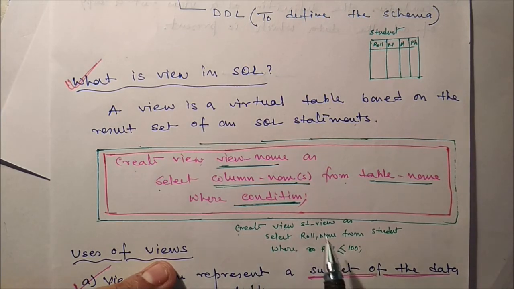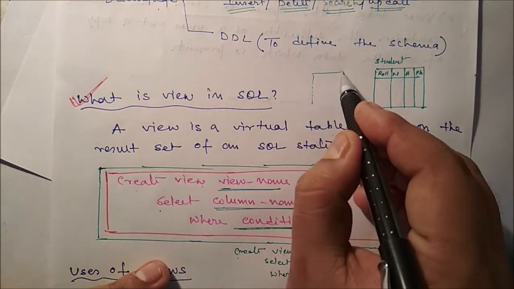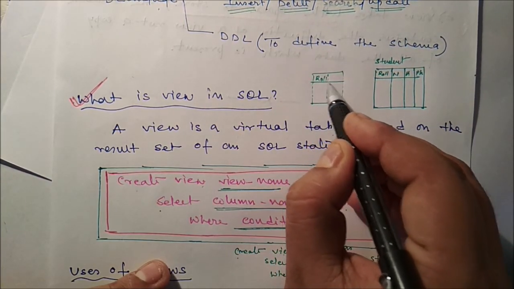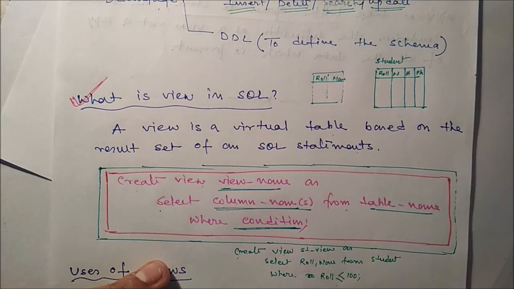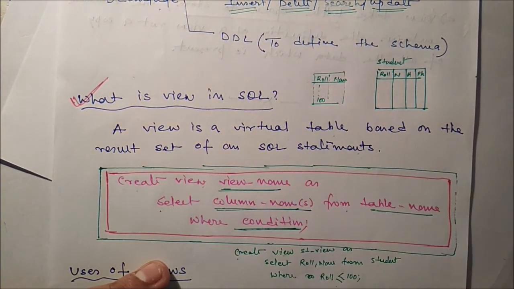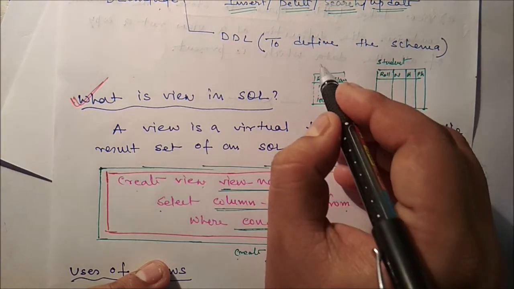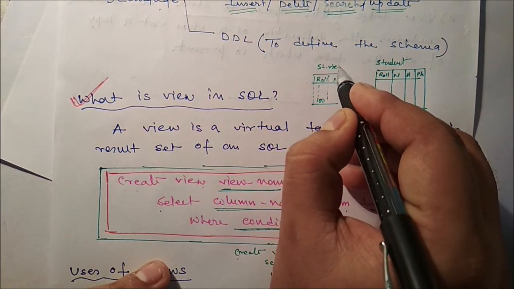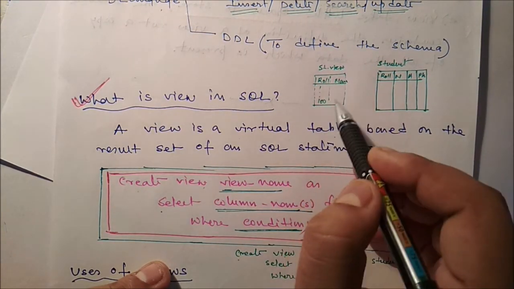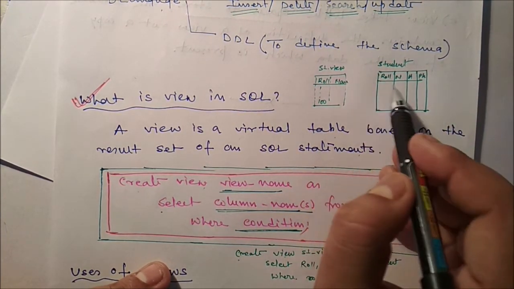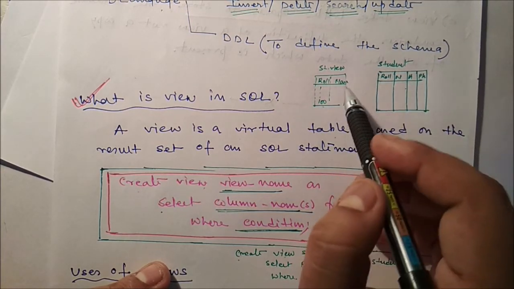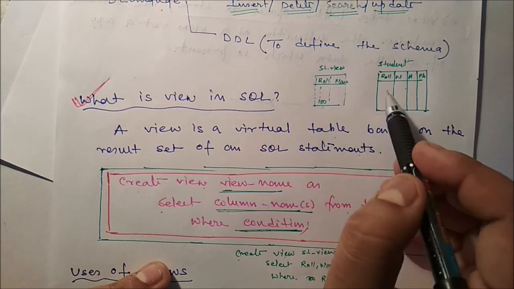So create view means we create another view where only 2 attributes are there, roll number and name. Here roll number up to 100 we can see, and the name of the view is student view. Through the name of this view we can access it, and the data is collected from this particular student table. So this is our view. This is the actual table, so here we define only the view. The actual data must be stored in the student table.